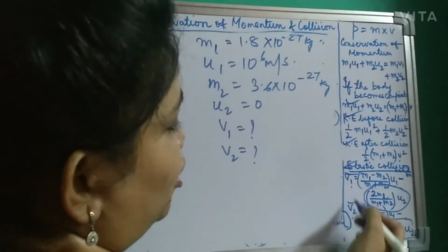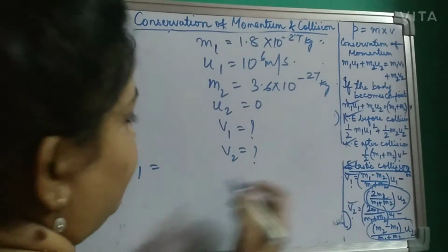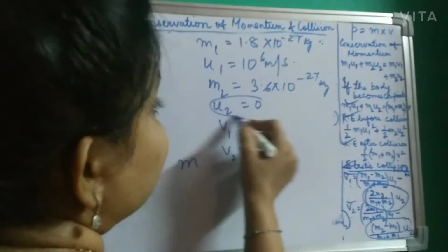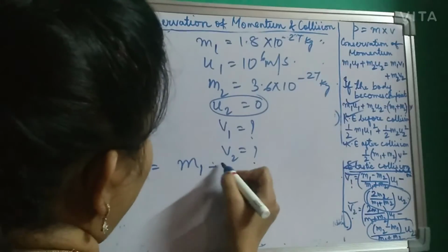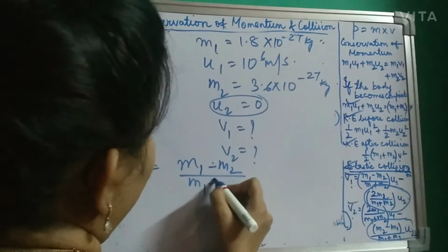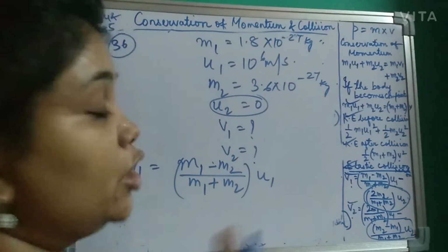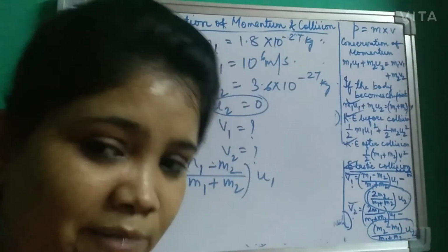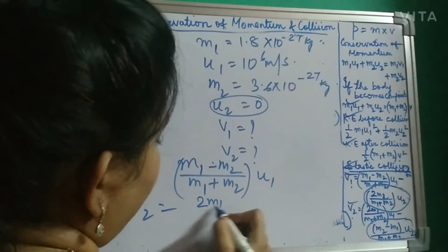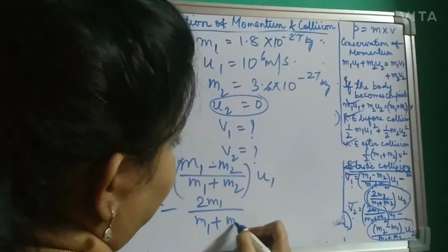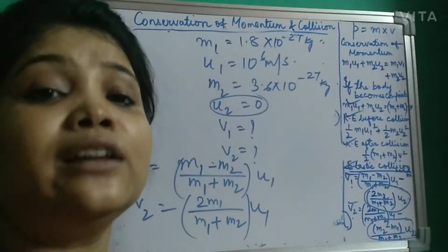See, simple formulas, v1 and v2. You can put the values because you know u1 and u2. For v1, as u2 is 0, this quantity will become 0. So you are left with m1 minus m2 by m1 plus m2 times u1. You know the values of m1, m2, and u1, so you will easily get v1. Next, to find v2, again this quantity will become 0. So you are left with 2m1 by m1 plus m2 times u1. Put the values, solve, and you will get v1 and v2.